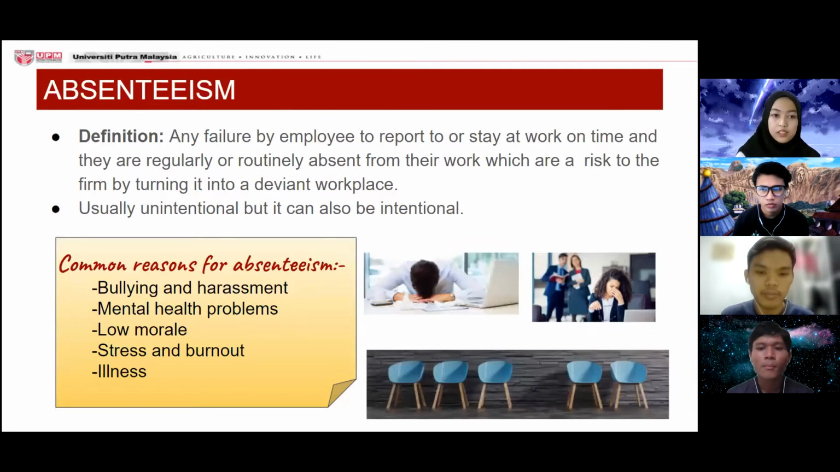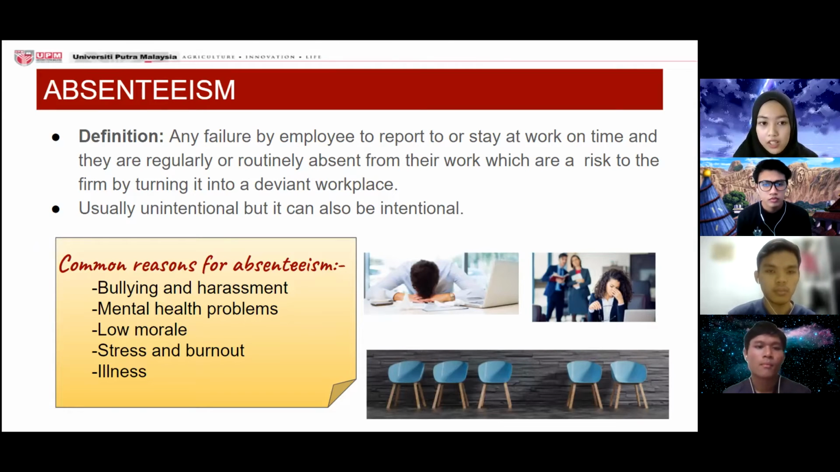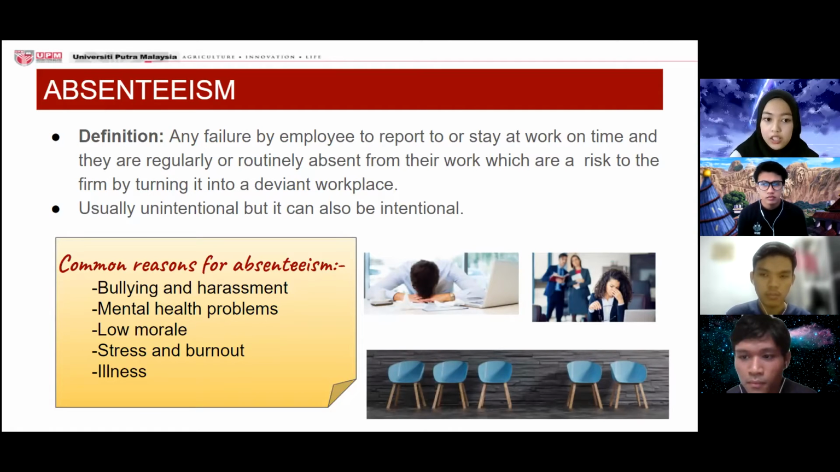Thank you, Irsyad. For the next part, I will explain about absenteeism. By definition, absenteeism is any failure by an employee to report to or stay at work on time, and they are regularly or routinely absent from their work. This poses a risk to the firm by turning it into a deviant workplace. Usually absenteeism is unintentional, such as illness, but it also can be intentional, such as a strike.